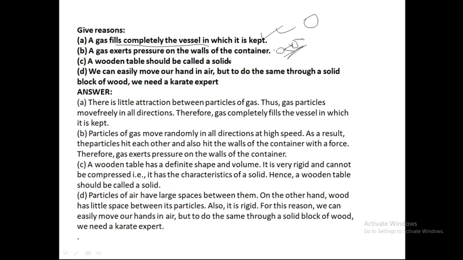A wooden table is called a solid. Why? Because a wooden table is solid because it has a definite shape and a definite volume.